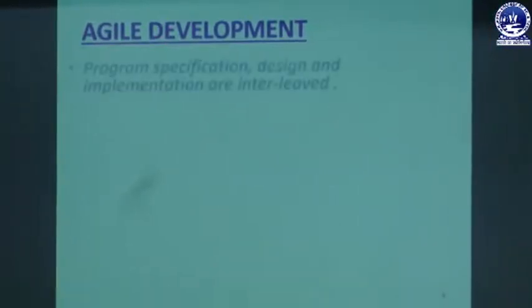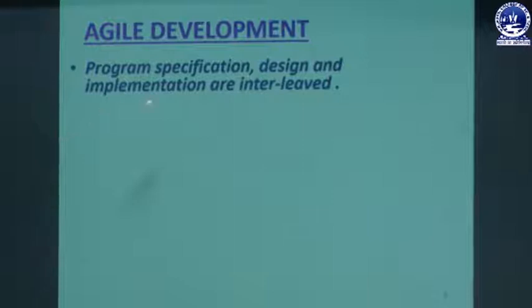So next, have a look at what agile development actually is. The first point is that program specification, design and implementation are interleaved. This has been already discussed in the incremental delivery. The problem specification, the design and the implementation are interleaved. So what does interleaved mean? In the case of the plan-driven model, we are specifying the whole system, designing the whole system, and implementing the whole system at a time.